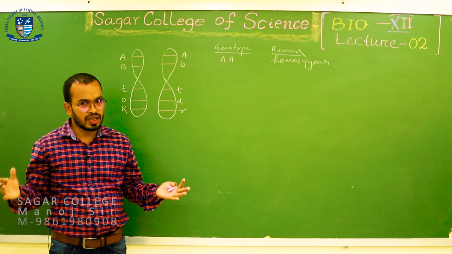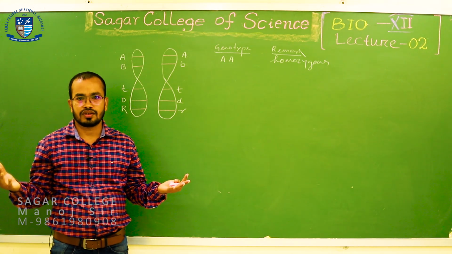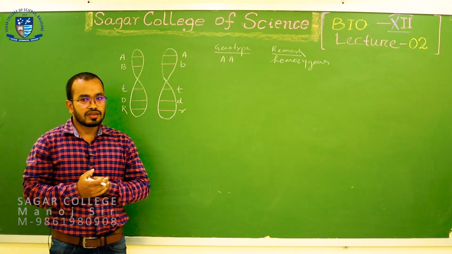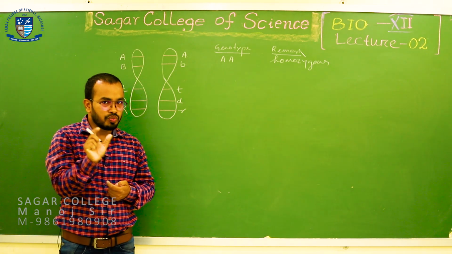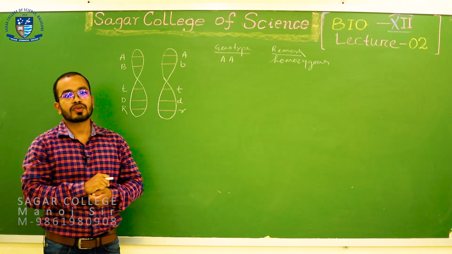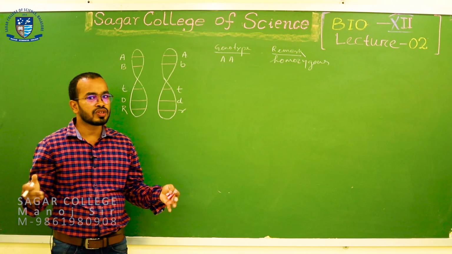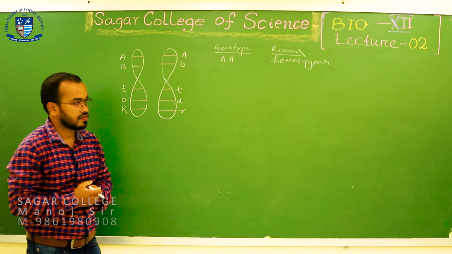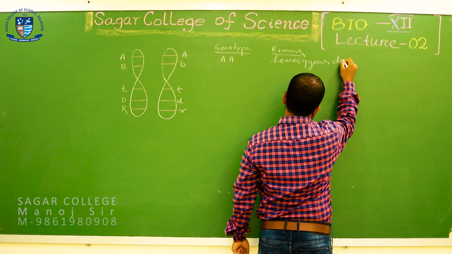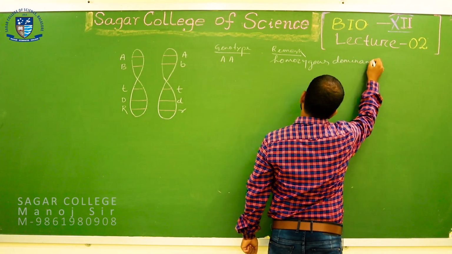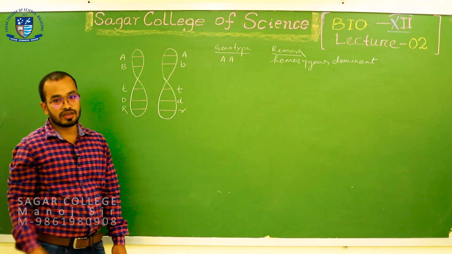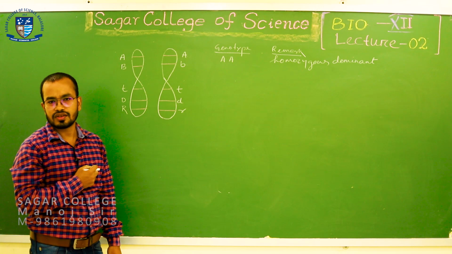So, the similar allelic combination, which is the dominant alleles, is called homozygous condition, or rather homozygous dominant condition.